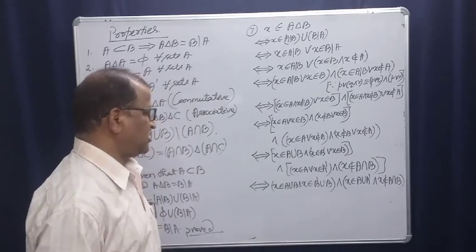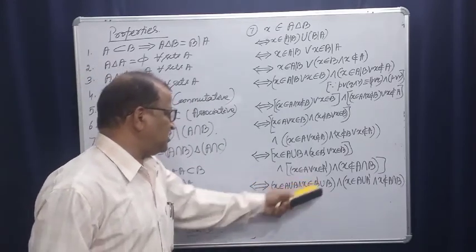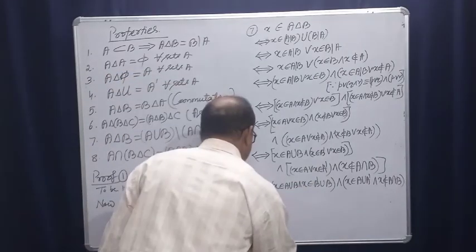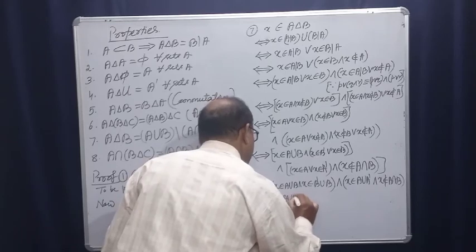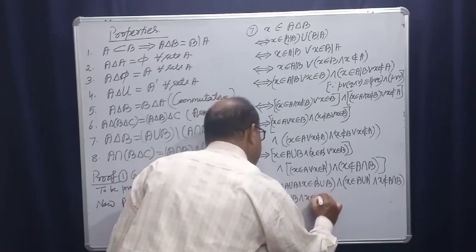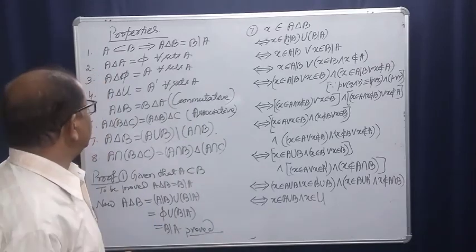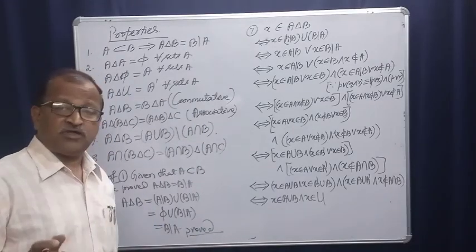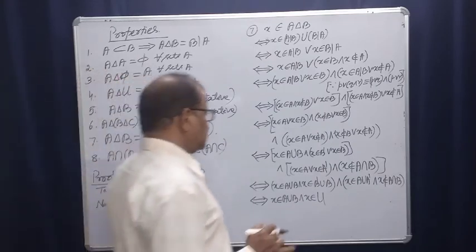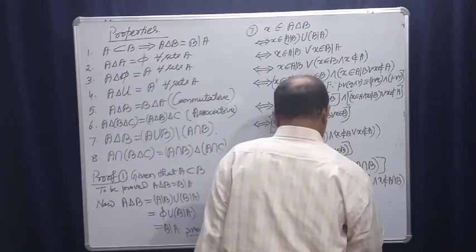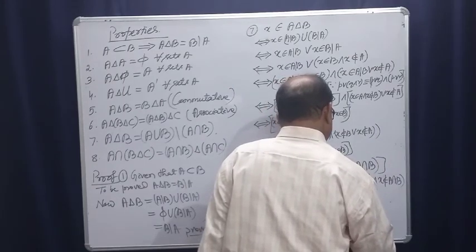right? This is X belongs to A union B and X belongs to B complement union B, which means X belongs to A union B and X belongs to the universal set, B complement union B, right? B complement union B is the universal set, and X belongs to it.